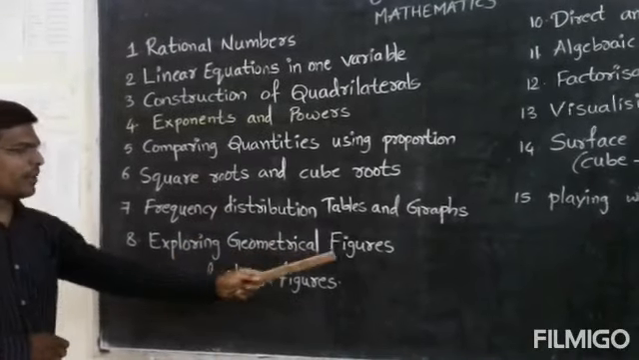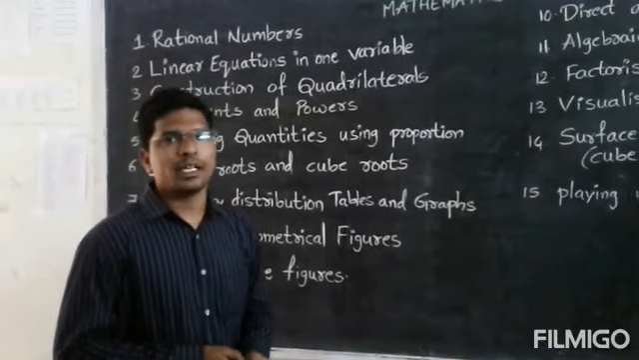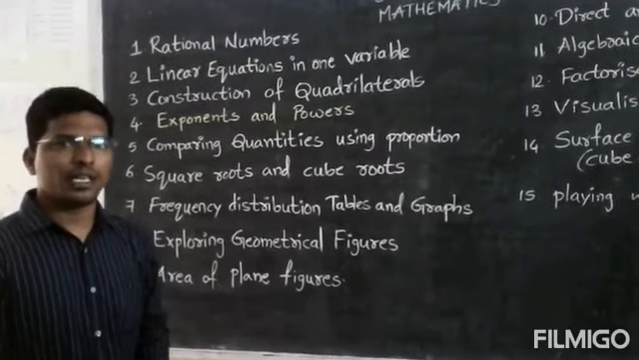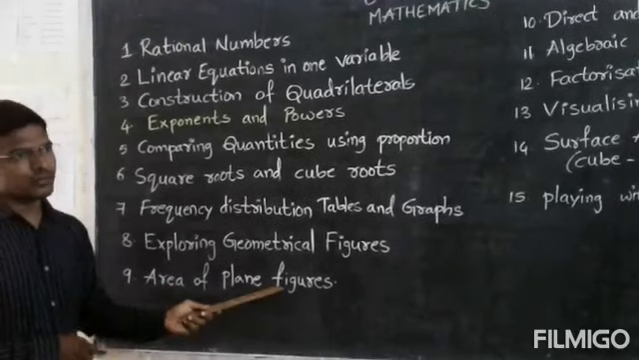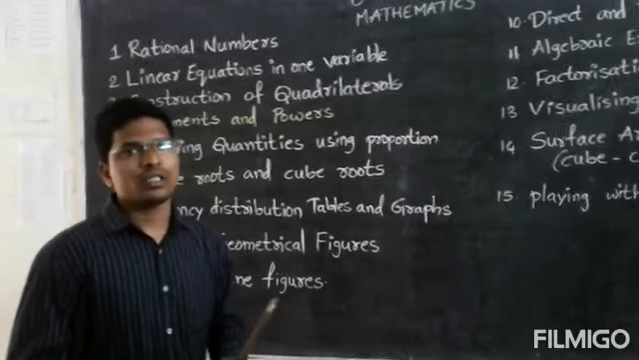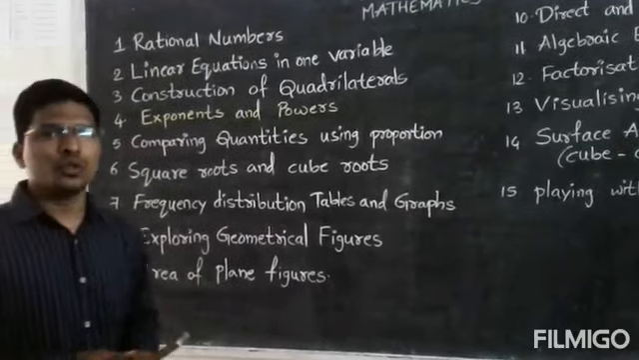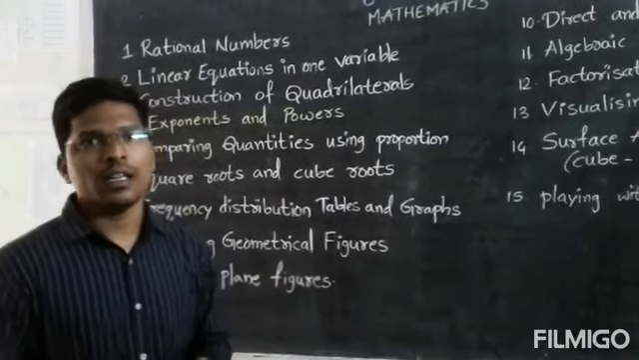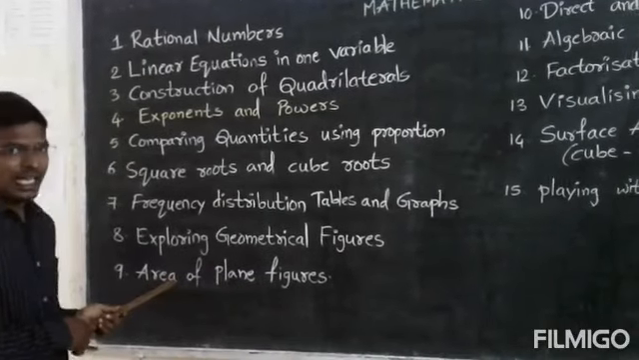Next, exploring geometrical figures. Geometrical figures you have already learned in 6th and 7th, like symmetry, similar figures and congruent figures. Okay, axis of symmetry, point of symmetry, these are the subtopics. Next, area of plane figures. In the earlier classes we learned area and perimeter of rectangle and square. But here it is a combination of two figures, maybe square and rectangle, square and triangle, rectangle and triangle, sectors. So for combinations of figures we have to find the area.